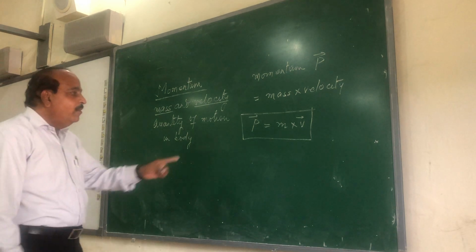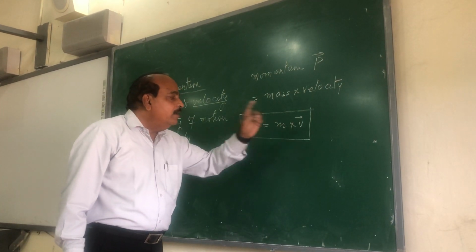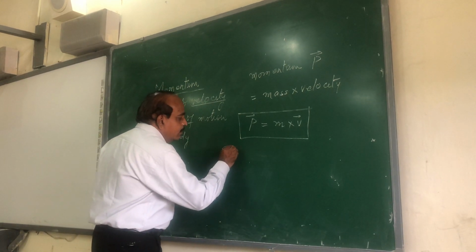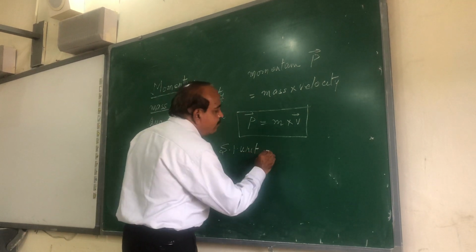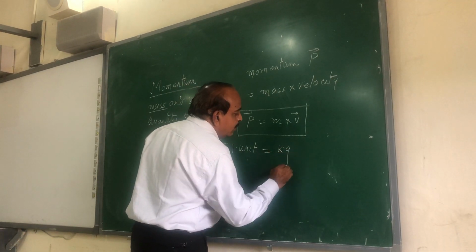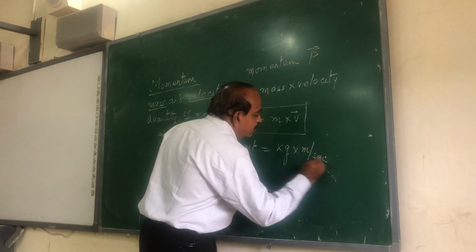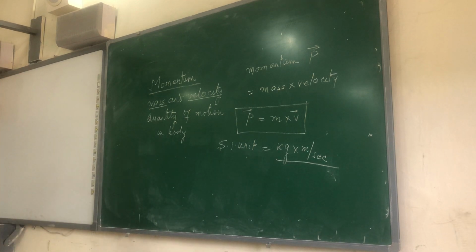Very clearly, the momentum directly depends on mass of the body, momentum directly depends on the velocity of the body. If I write the SI unit of momentum, since the mass has the SI unit of kilogram, velocity has the SI unit of meters per second, so the SI unit of linear momentum is kilogram into meters per second.